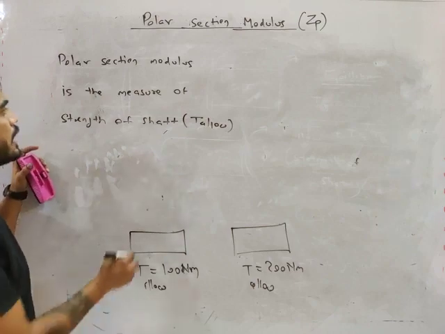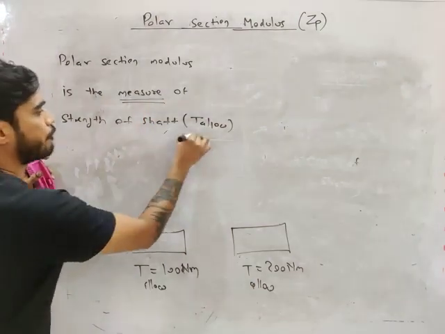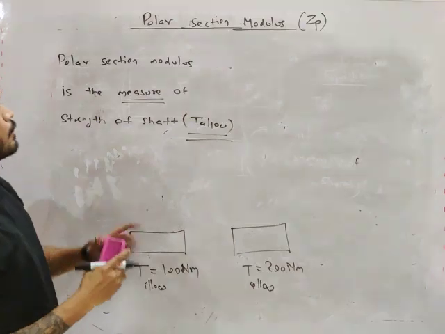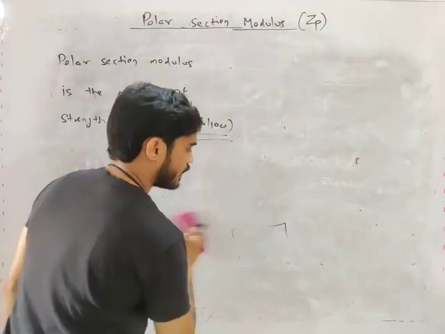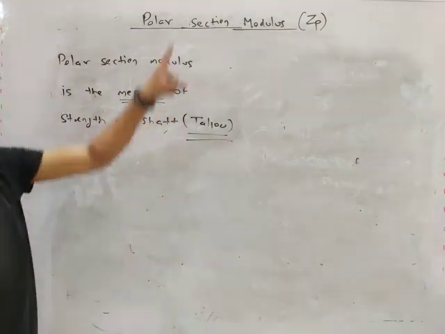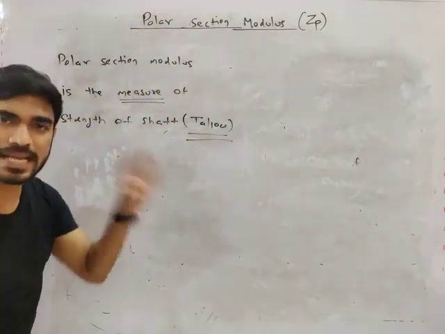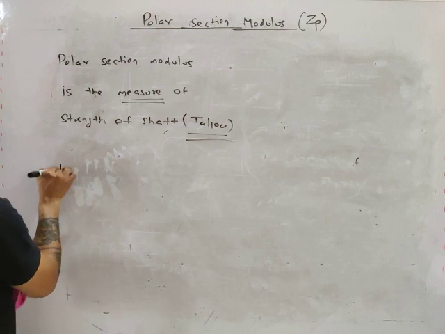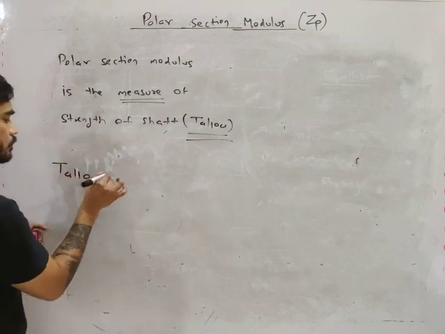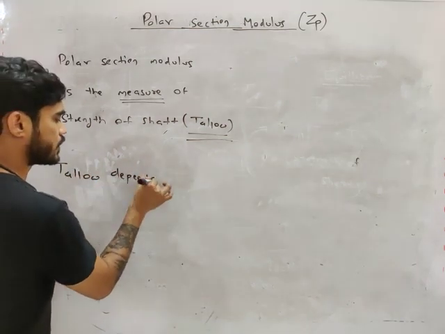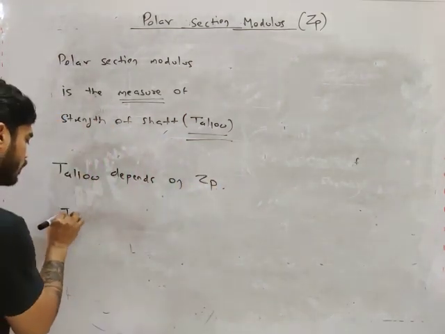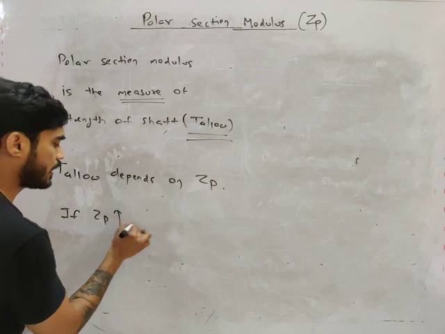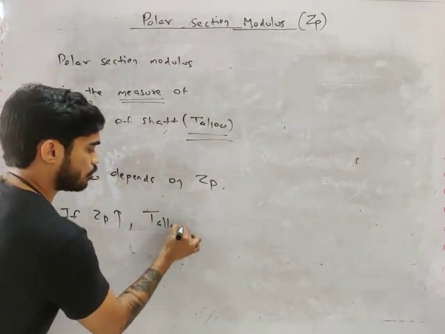So the strength of shaft depends upon polar section modulus. T allowable depends on ZP. If ZP is more, T allowable is more.